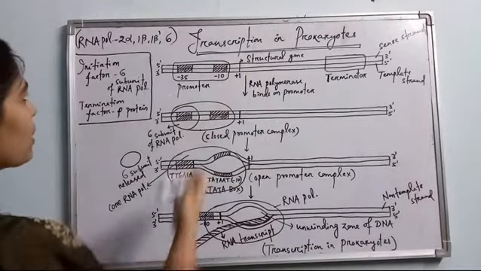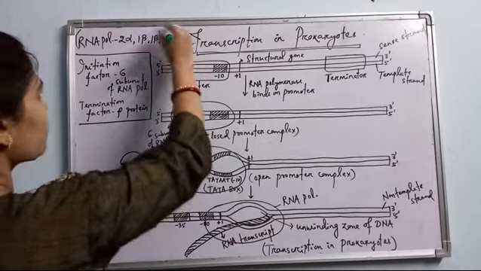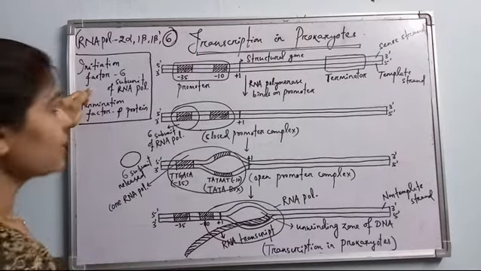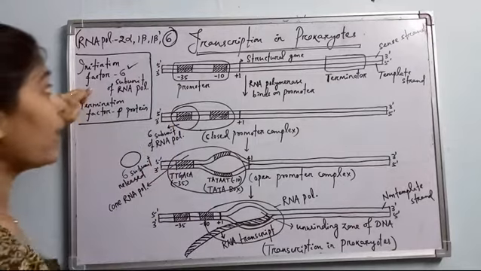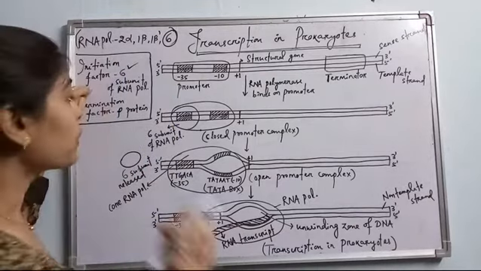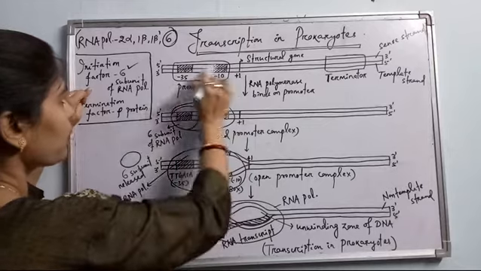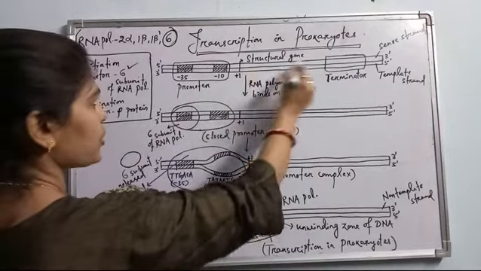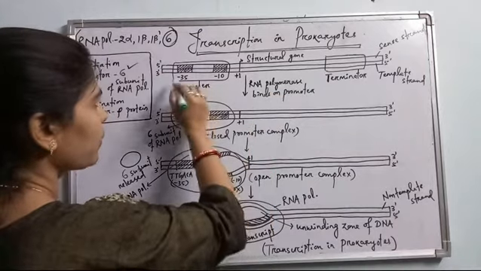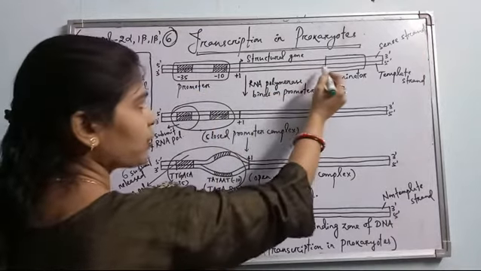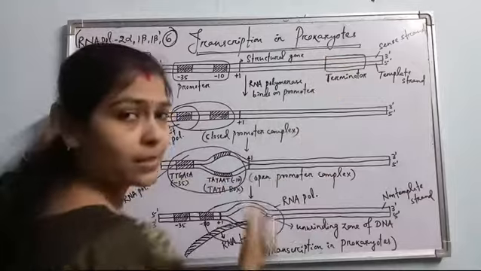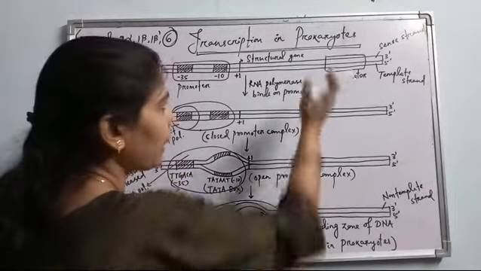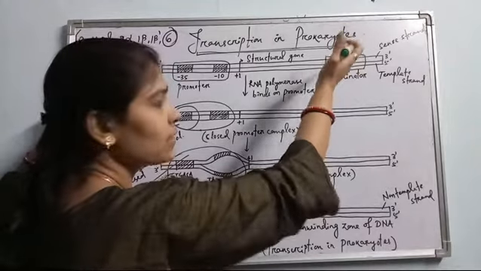This sigma subunit is called the initiation factor, which means it will recognize the promoter zone. See here, this is the promoter zone. This is the double stranded DNA. This is the structural gene part. It starts with a promoter and then the structural gene is there. Then the terminator zone is there. Terminator is the termination point of the transcription; here the gene ends.